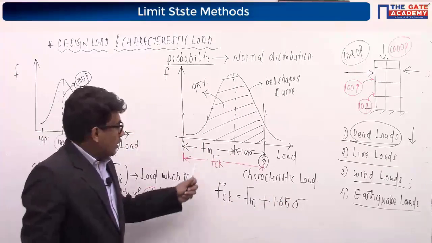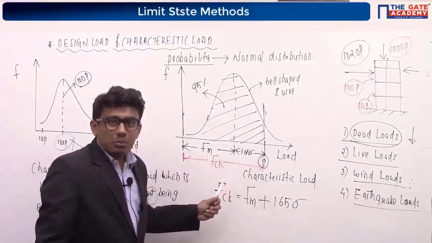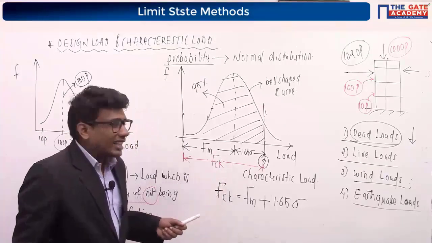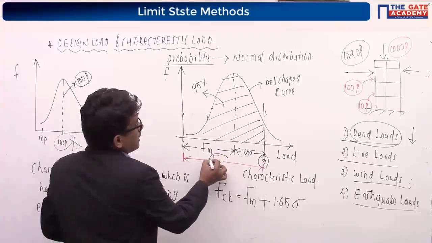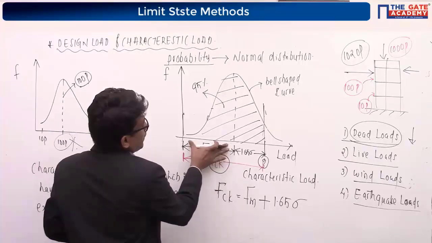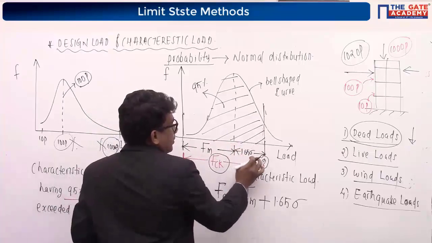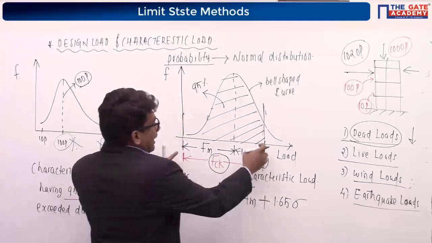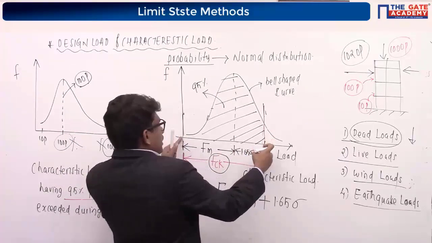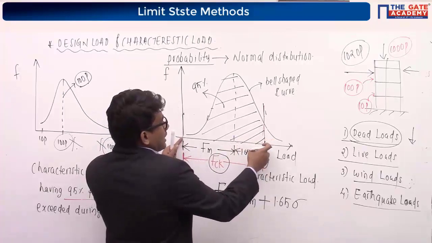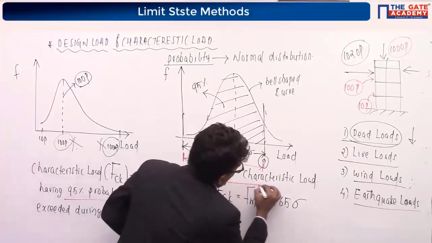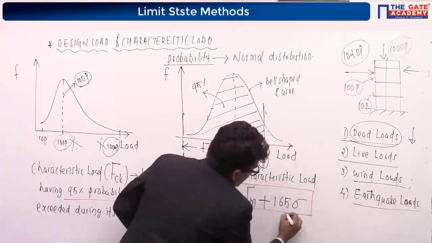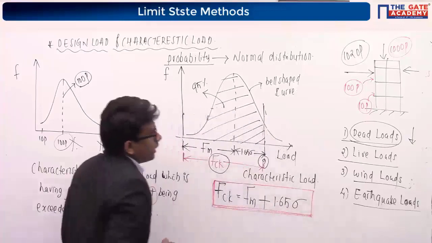FM plus 1.65 sigma will be our characteristic load acting on the structure.